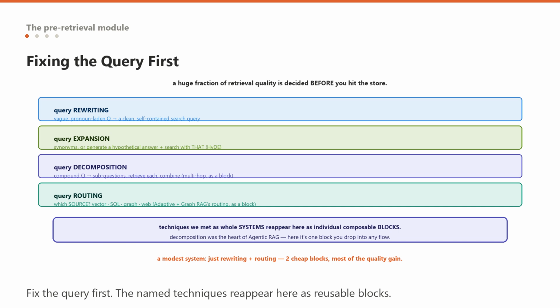Let us go one level into the modules that do the most work, starting with pre-retrieval, because a huge fraction of retrieval quality is decided before you ever hit the store. The user's raw question is often a bad query, and pre-retrieval modules fix it. Query rewriting: turn a vague, conversational, pronoun-laden question into a clean, self-contained search query, the reformulation we saw the agent do in Agentic RAG, here as a standalone reusable block.